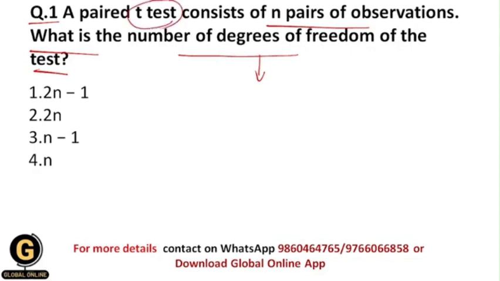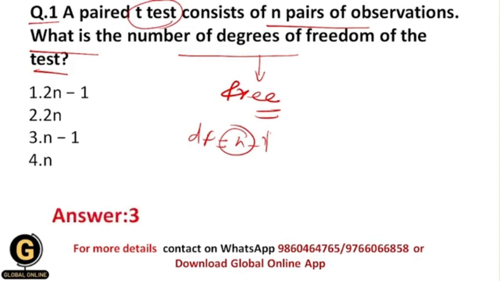Degrees of freedom means the free pieces of information of the data, and this is very important. For a paired t-test, the formula for degrees of freedom is df equals n minus 1, where n is the number of pairs of observations, and that's why the correct answer over here is n minus 1.